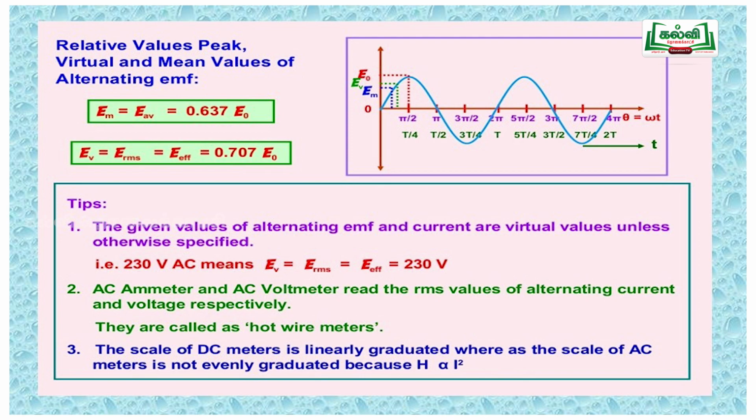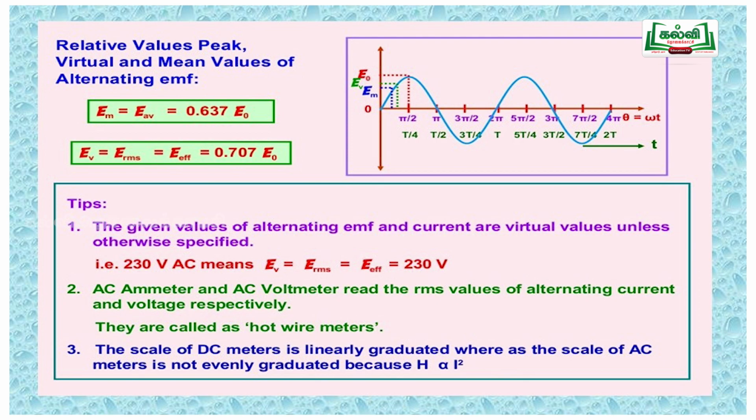And one interesting thing, the AC ammeter and voltmeter measure the RMS value. They measure it by the heat produced by the current, so they are called hot wire meters. Hot wire meters are AC voltmeters and ammeters. Since the heat energy is proportional to I square, it will not be a linear scale.